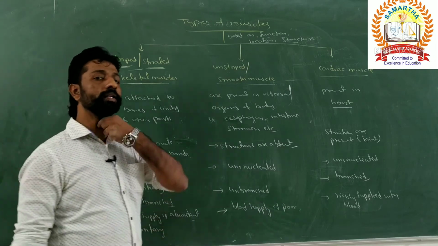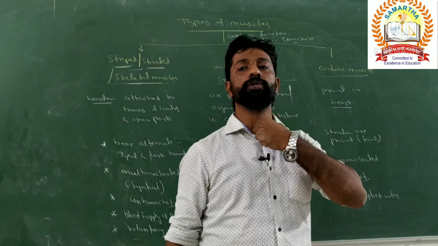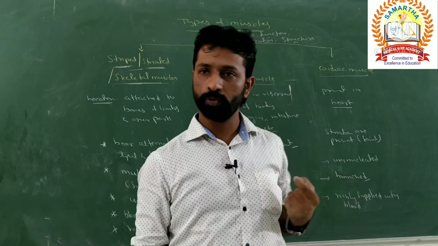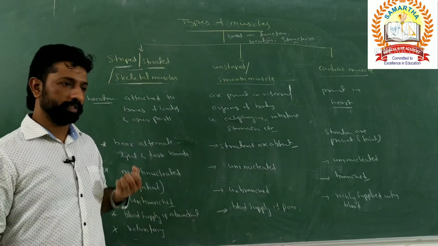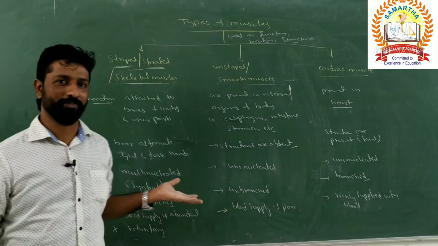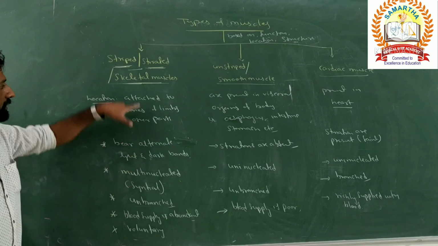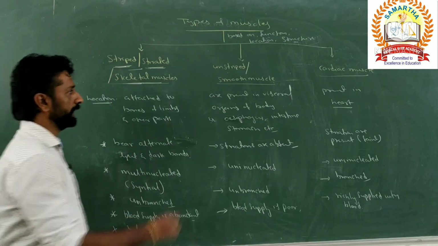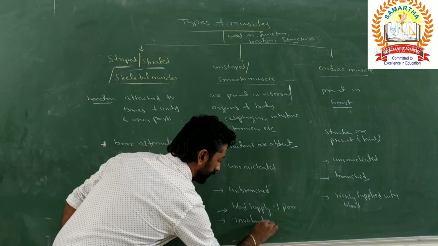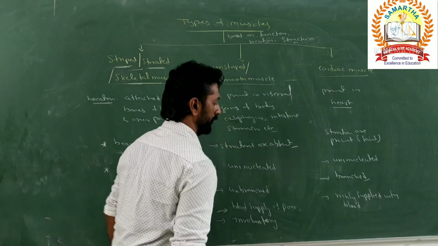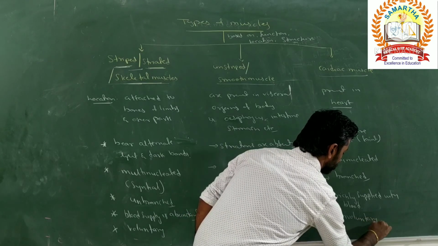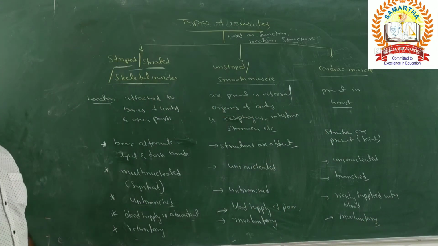But what happens once the food is engulfed into the esophagus? Can the movement of that food be controlled by our willpower? No, right? Can the beat of the heart be controlled by our willpower? If you stop it, you will not be there to see its function, right? So functions of skeletal muscles are voluntary. And what about smooth muscles? Smooth muscles are also involuntary. And what about cardiac muscles? Their functions are also involuntary, not under the control of our willpower.